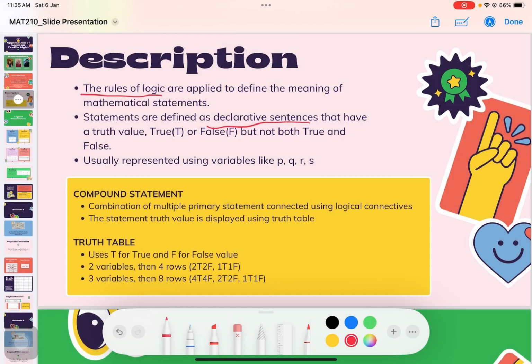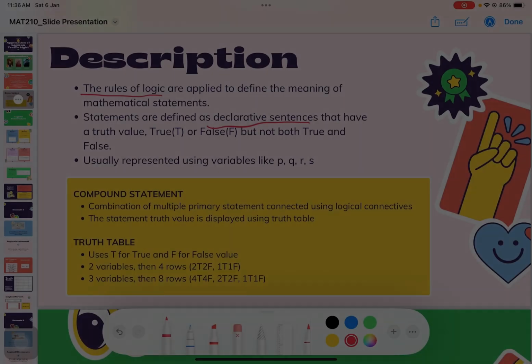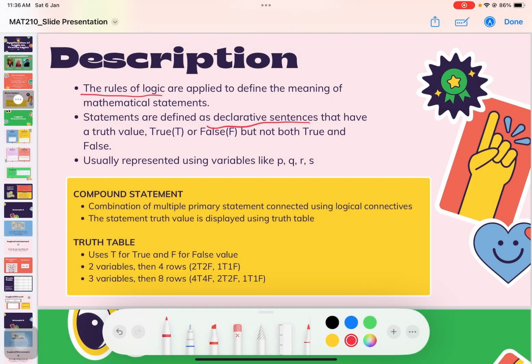It is usually represented using variables like P, Q, and R. As an example, Segamat is a state in Malaysia. That is a statement because it has a truth value, which is true. However, what day is it is not a statement because it is a question and doesn't have any truth value.